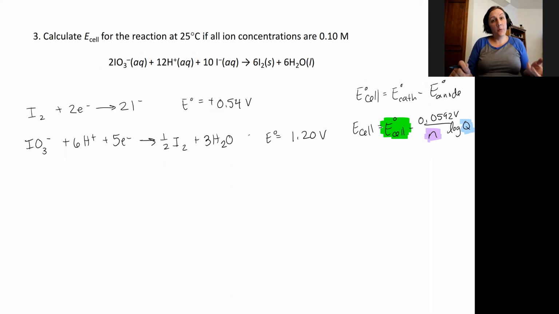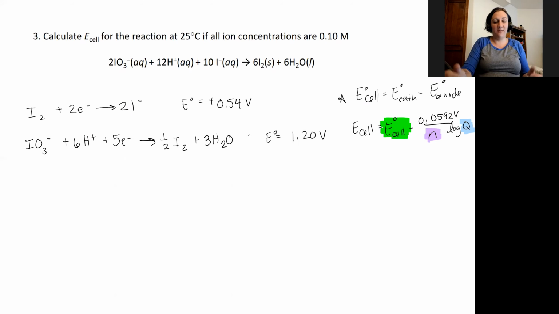In this video, we're going to walk through the solution for another example of the Nernst equation. We've been given a redox reaction at 25 degrees Celsius, but it's not at standard conditions. Rather than 1 molar solution concentration, we have 0.1 molar for all of our reactants. And we need to calculate the cell potential. So the reactions that we're going to use are over here.